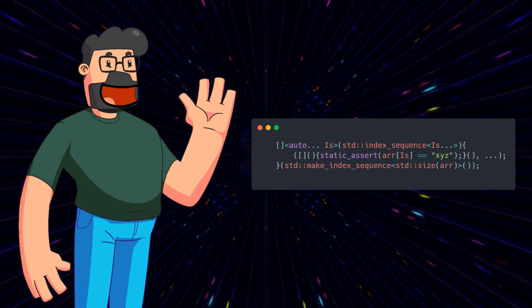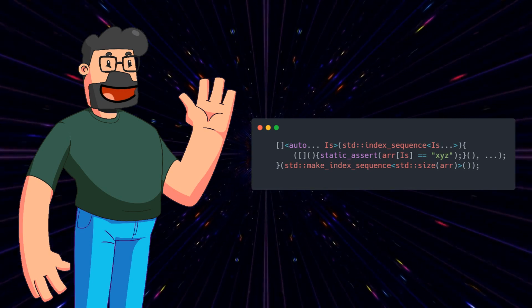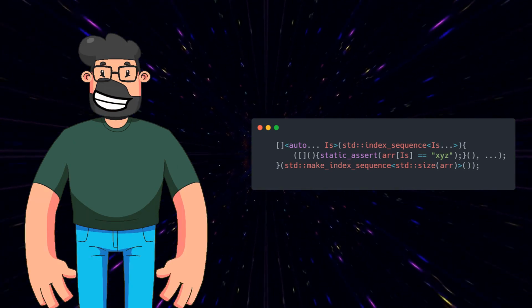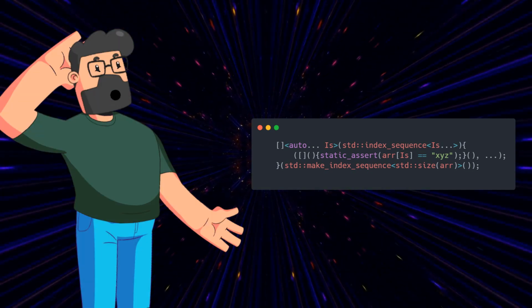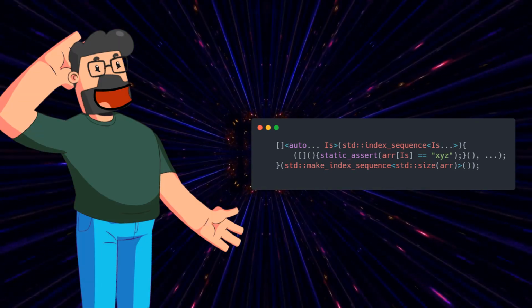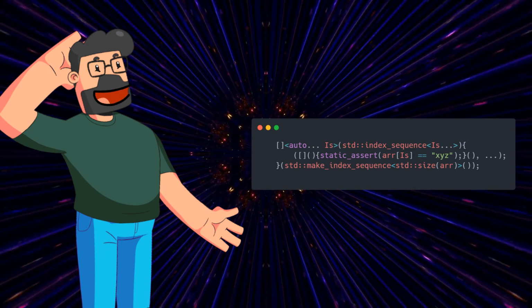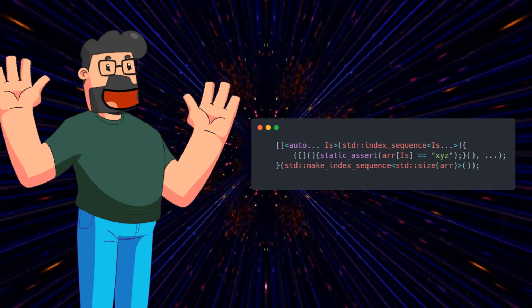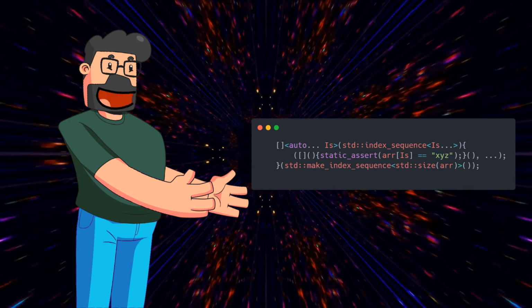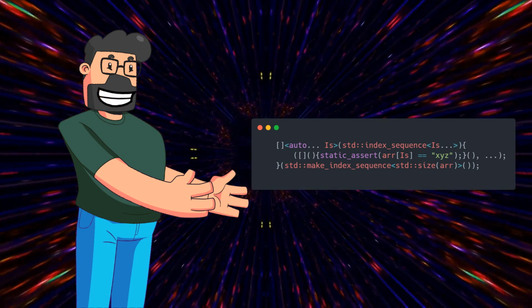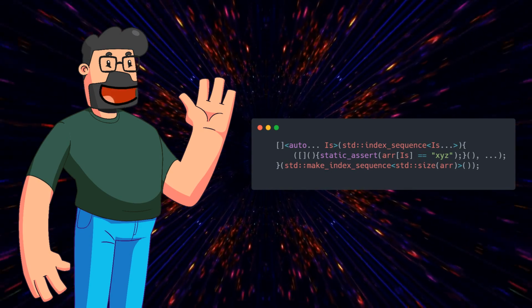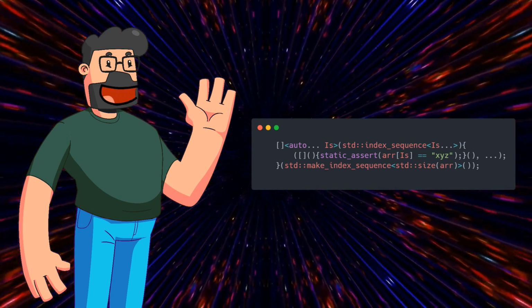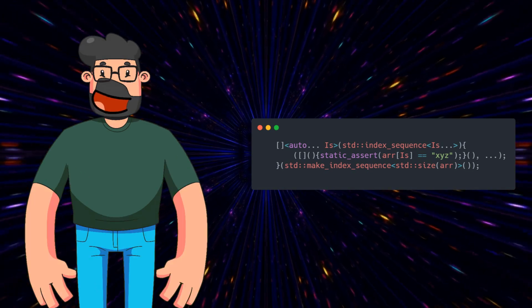One elegant approach involves using std::index_sequence in conjunction with C++20 templated lambdas. The key here is to create a lambda that asserts the desired condition for each element in the array. By leveraging std::make_index_sequence and the templated lambda function, we can achieve our goal efficiently. The inner lambda is essential as static_assert can only be used as a statement, not an expression.